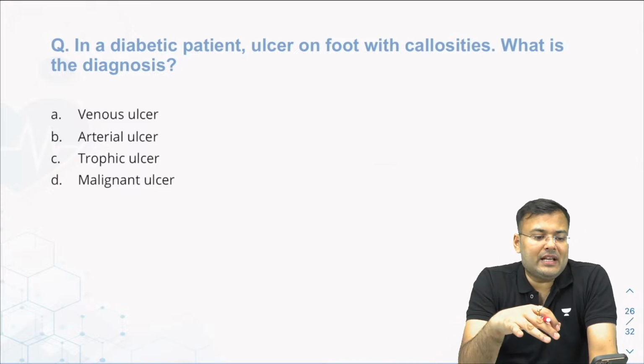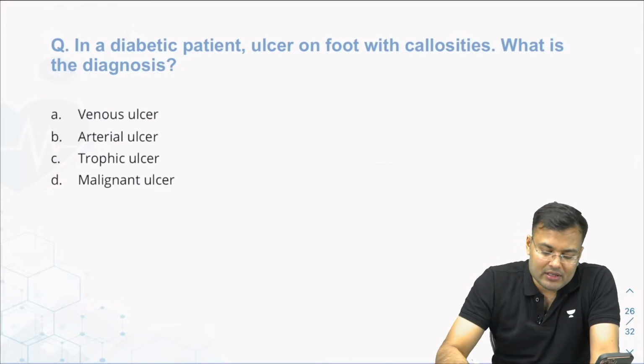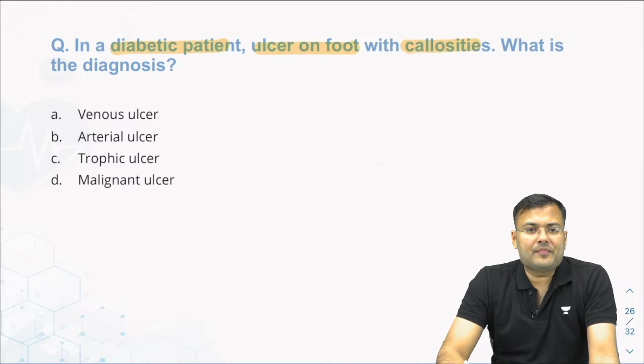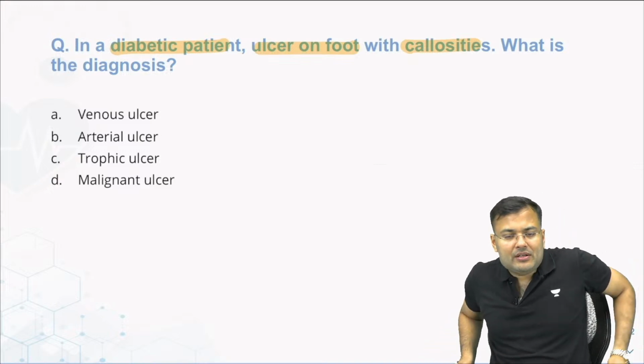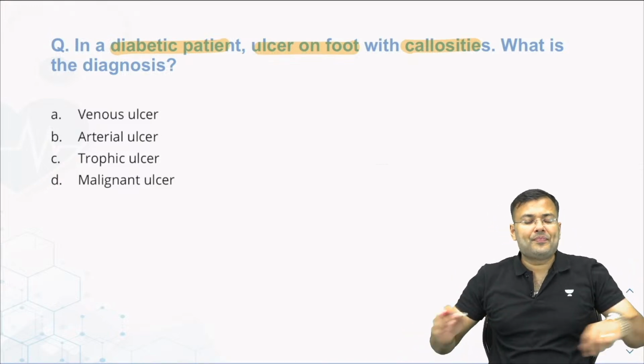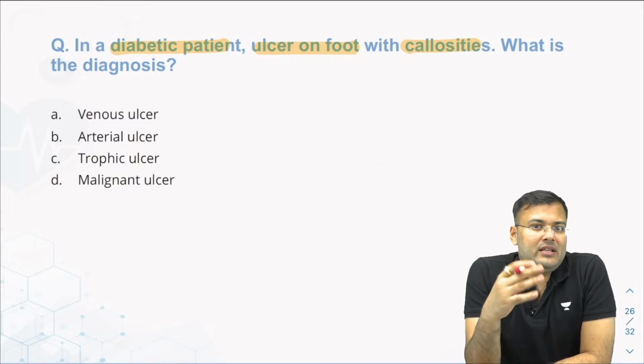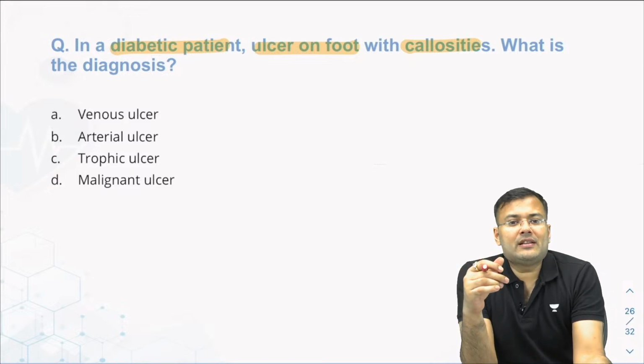Now see this question, there was one image. If anybody is having the image, please send that image in the chat box. In a diabetic patient, there was an ulcer on foot with callosities. What happens in a diabetic patient, there is neuropathy. And because of neuropathy, there are neuropathic ulcers. These ulcers are also known as trophic ulcers.